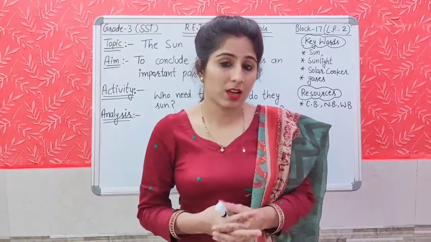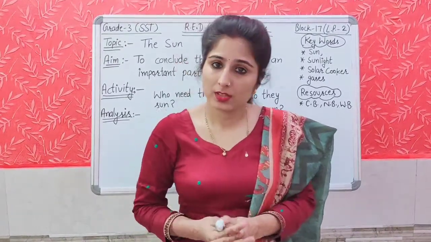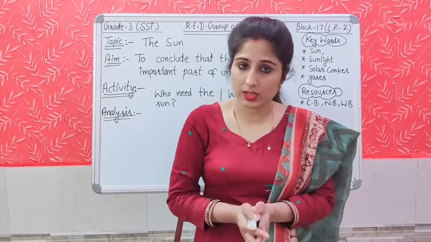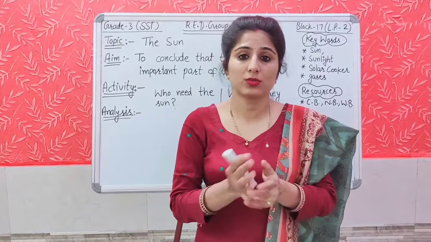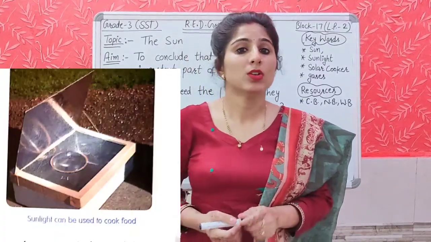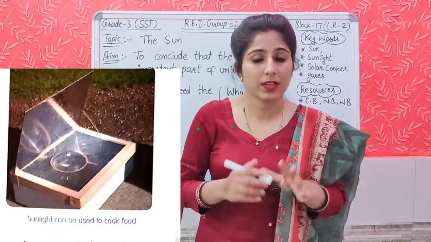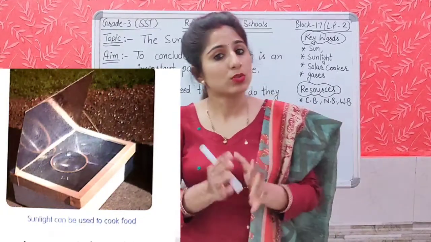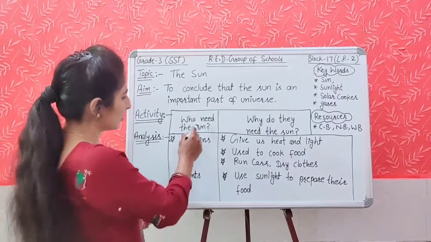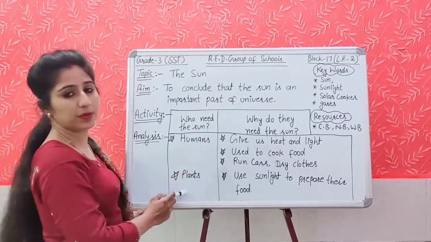These days there are cars running using the energy from the sun, and we can also cook our food in the presence of sunlight. An appliance that is used to cook food in the sunlight is called the solar cooker. Solar cooker नाम का appliance होता है which we use to prepare our food in presence of sunlight. Yes, who needs the sun? Humans and plants.